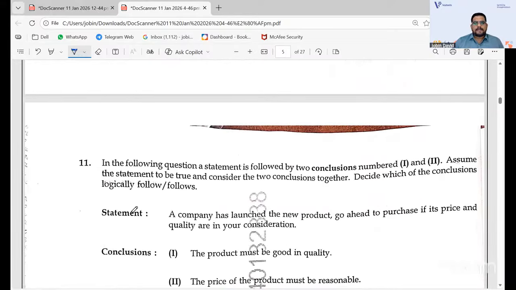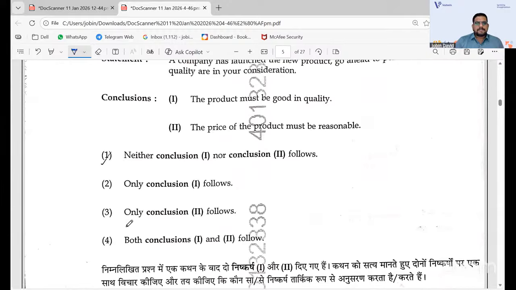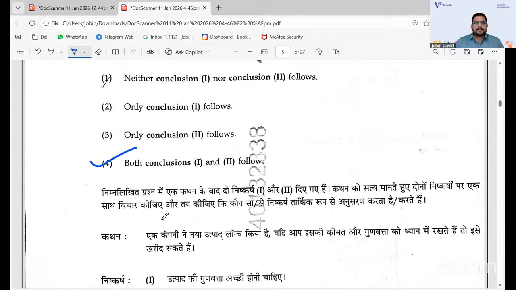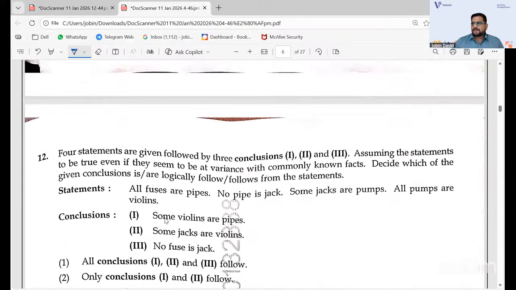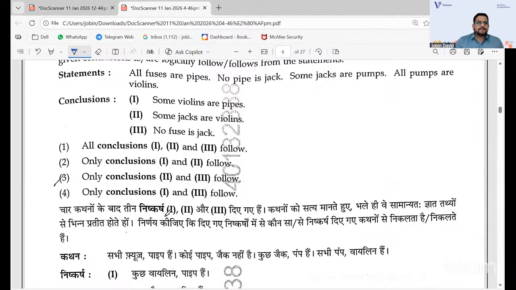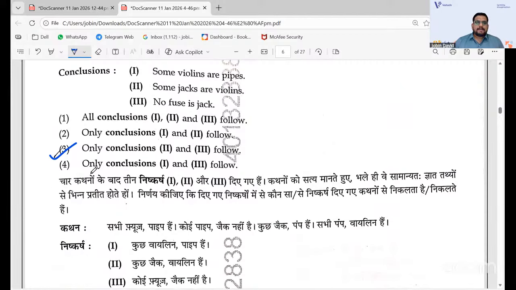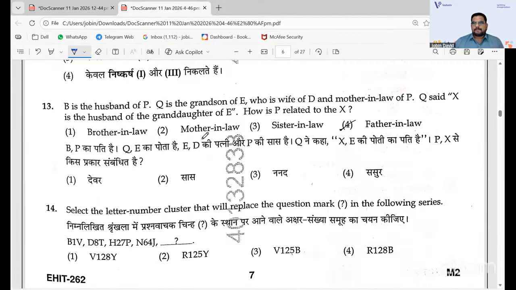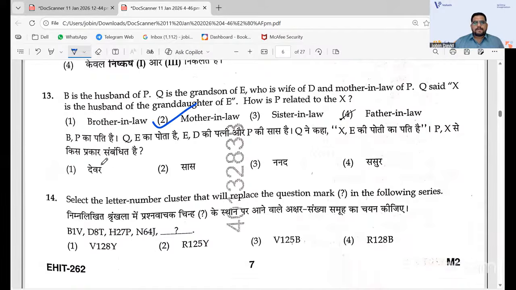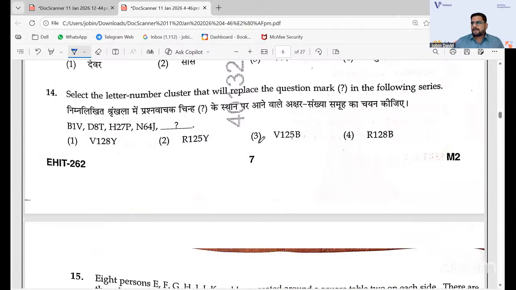And then 11, the answer is 4. Both conclusions 1 and 2 follow is the answer. That means statement and conclusions. And regarding the 12th one, 3, only conclusions 2 and 3 follow is the right answer. Coming to the 13th question, it's a blood relation that you have. The answer is 2, mother-in-law is the correct answer. And 14.3, V12 125B will be the right answer. That is the 14th question that you have.